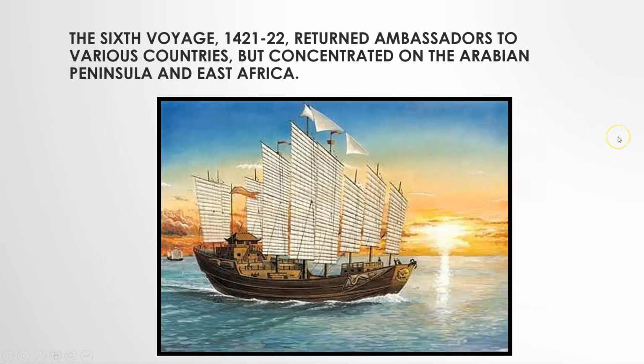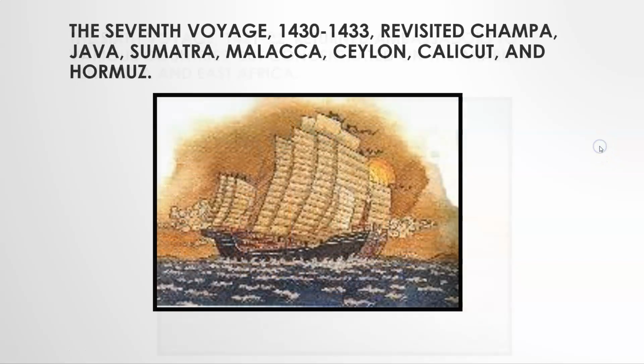His sixth voyage, he returned ambassadors to various countries, concentrated on the Arabian Peninsula and East Africa. And on the seventh and final voyage, he revisits some of these spots, showing that he is connecting with people and nurturing these connections, establishing these connections between China and the world in these very elaborate, technologically sophisticated boats.